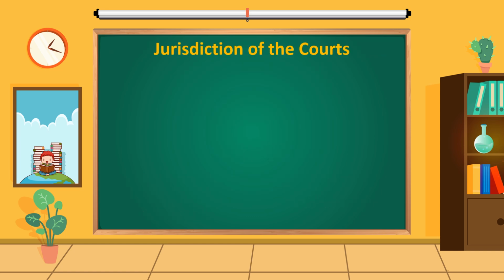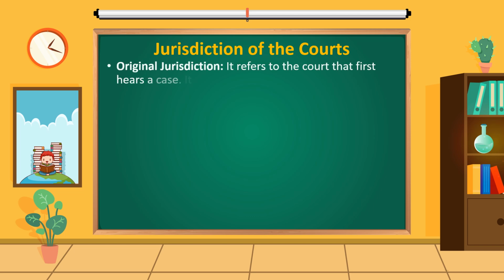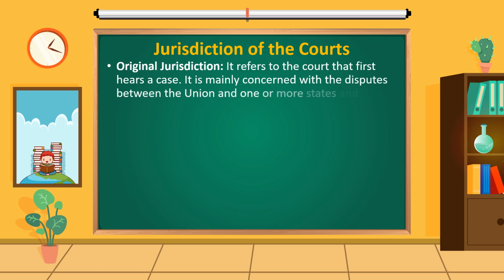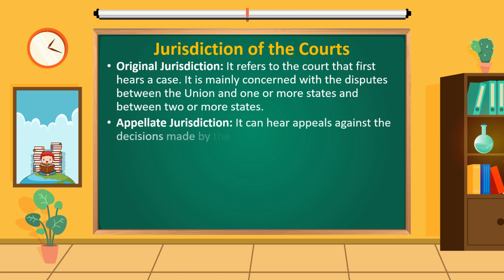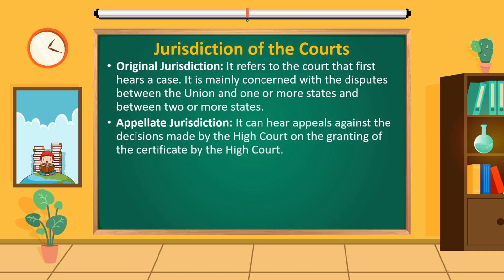Jurisdiction of the courts. Original jurisdiction refers to the court that first hears a case. It is mainly concerned with the disputes between the Union and one or more states and between two or more states. Appellate jurisdiction: it can hear appeals against the decisions made by the High Court on the granting of the certificate by the High Court.